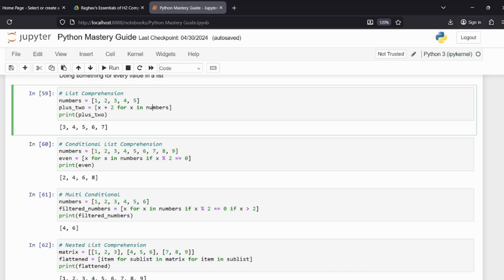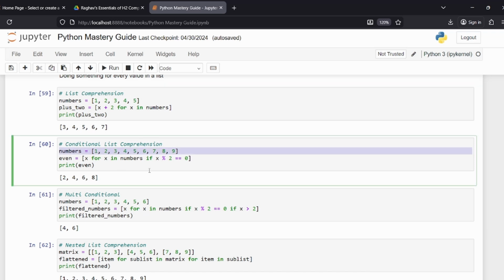What does that mean? What happens when numbers checks if x is even? You'll get the numbers in numbers where it's even, which is again 2, 4, 6, 8. So after you have the numbers in that list where it's even, now you want to take every single value and just plunk it into here. So you get 2, 4, 6, 8. It's basically saying for every single value in numbers that fulfills the condition of being even, plunk it over here.